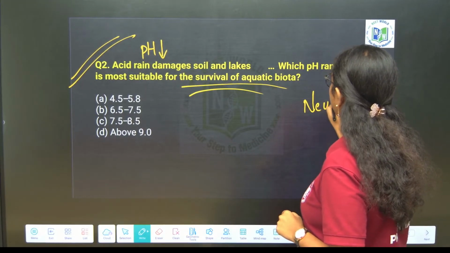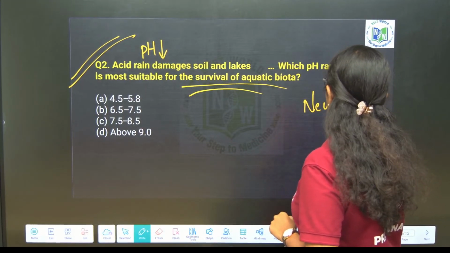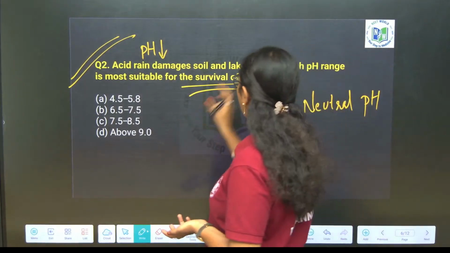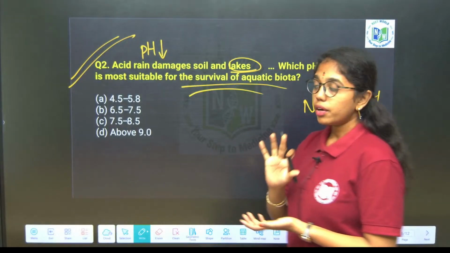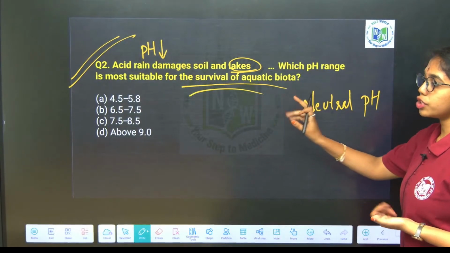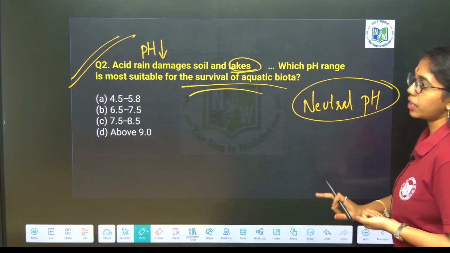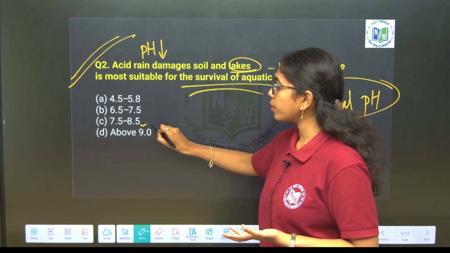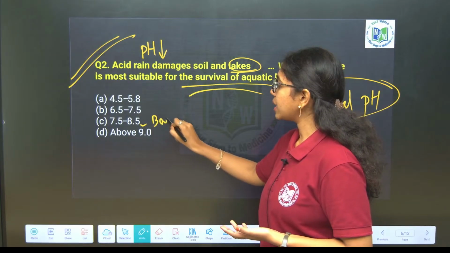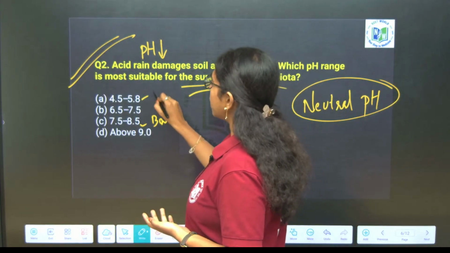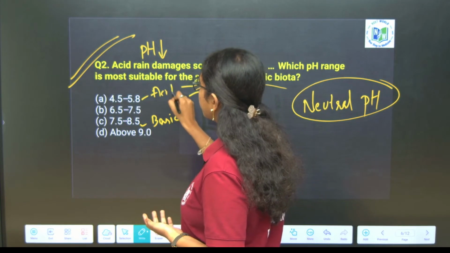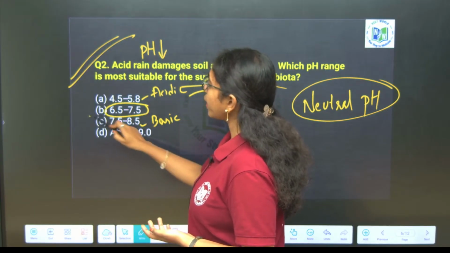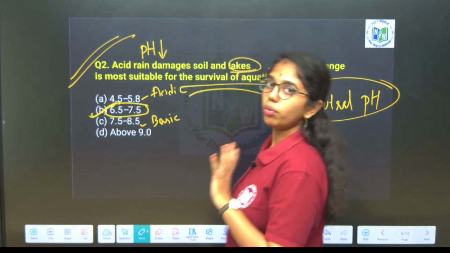Neutral pH should be there, both for the soil and for aquatic organisms like lakes to be healthy. So the pH range should be neutral. Amongst these four options, which is the neutral pH? 7.5 to 8.5 is basic. Another is acidic, from 4.5 to 5.8. 6.5 to 7.5 is neutral pH.